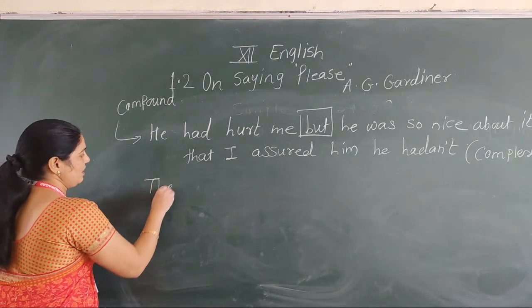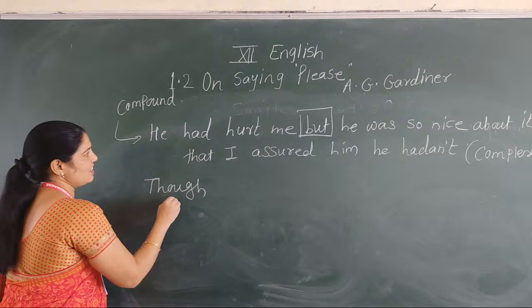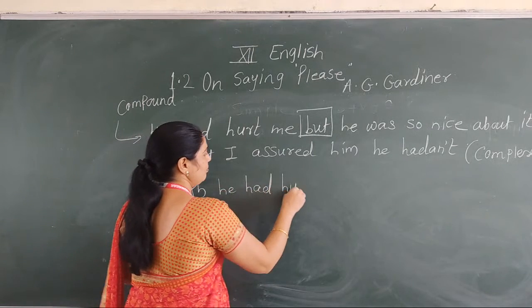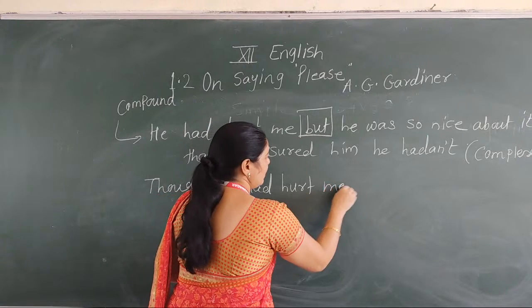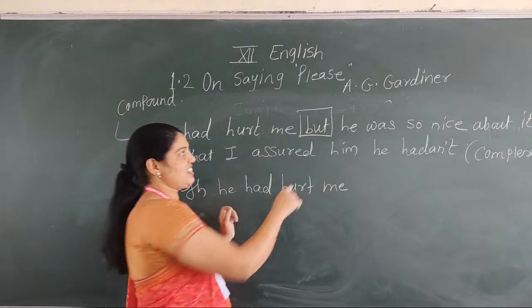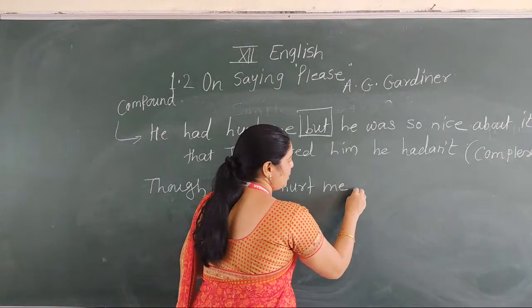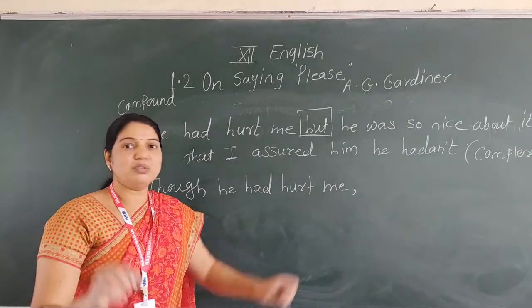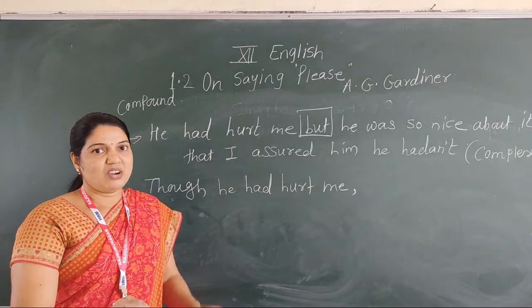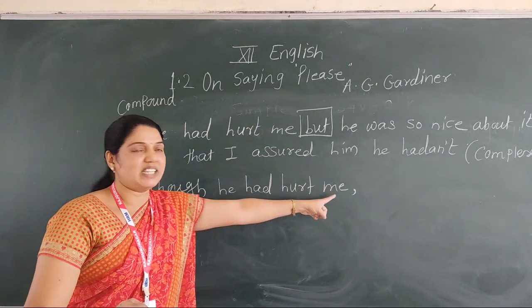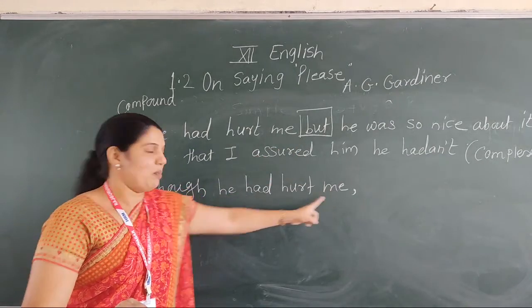Write down here, though. Our answer is: though he had hurt me, but the most important thing is that instead of but here you write down the comma. हा सगळ्यात महत्त्वाचा आहे. जेव्हा तुम्ही बट काढता तेव्हा त्या ठिकाणी काय केलं गरजेचं आहे कॉमा.